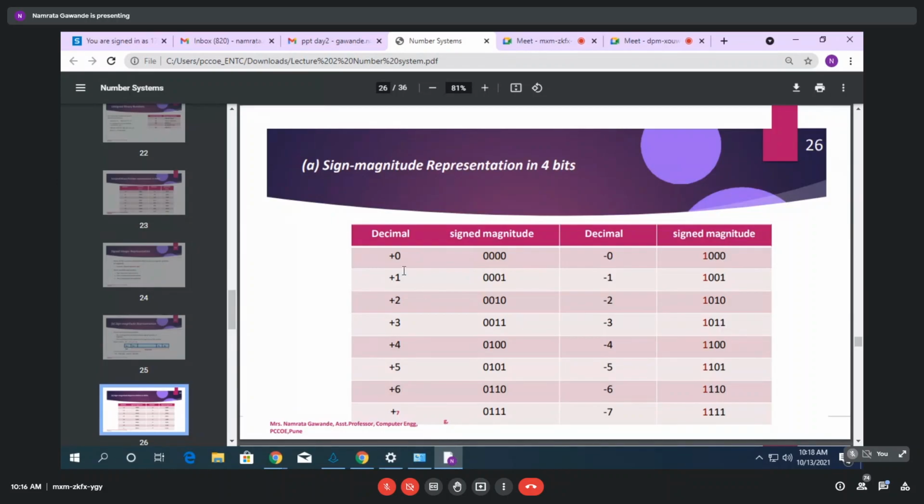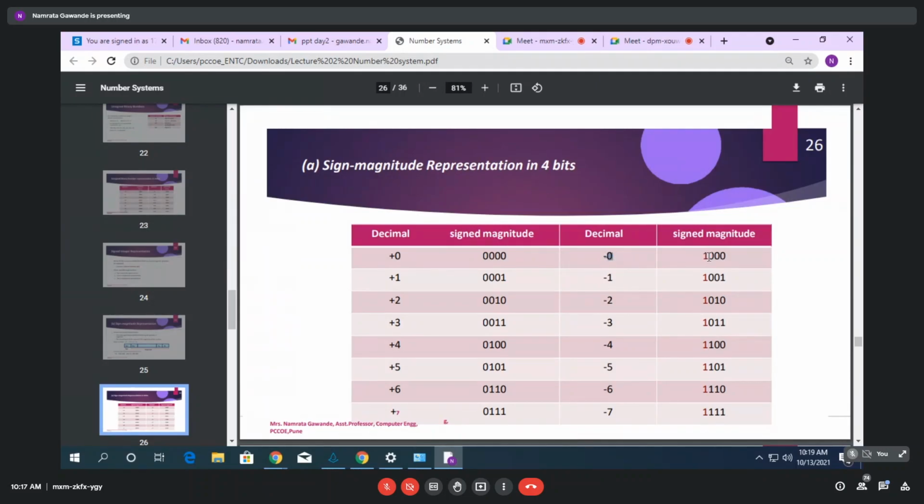Yes. In the positive decimal, it is written in terms of 4 bits, and everywhere here it shows 0. What does this 0 represent as sign? It is the positive number, right? But on the right side, what you can see is minus 0. What represents minus 0? This 1. Because this is 1, it shows the negative number.